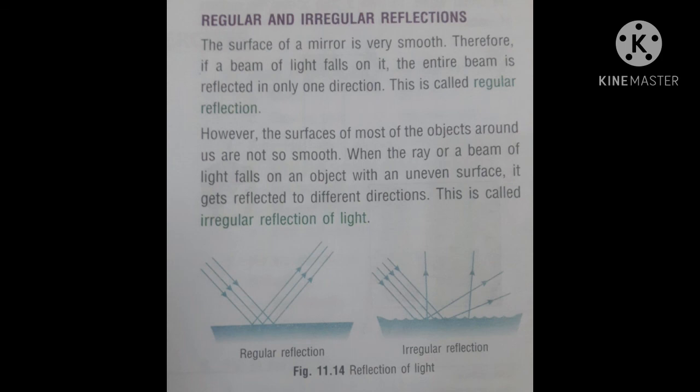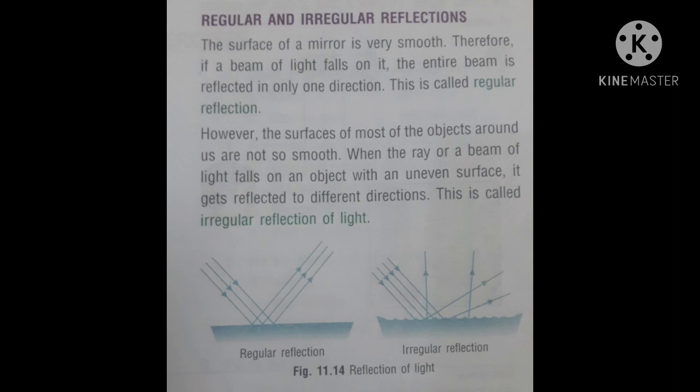Regular and irregular reflection. The surface of a mirror is very smooth. Therefore, if a beam of light falls on it, the entire beam is reflected in only one direction. If that beam of light is reflected only in one direction, this is called regular reflection.